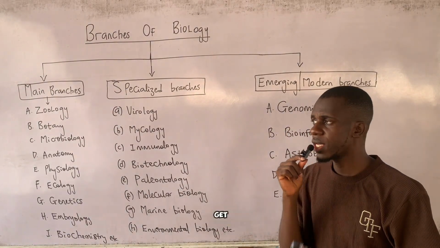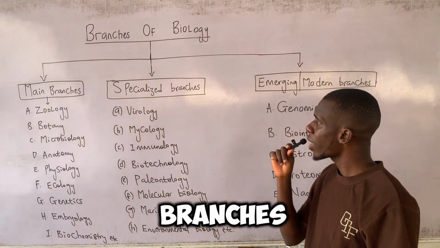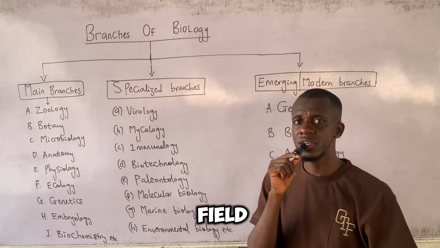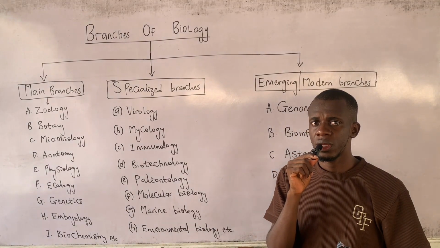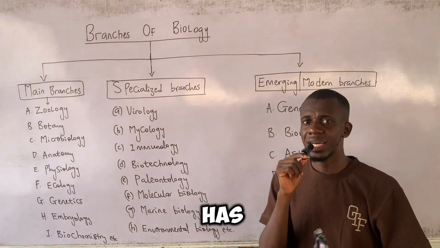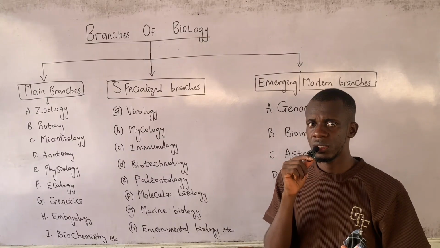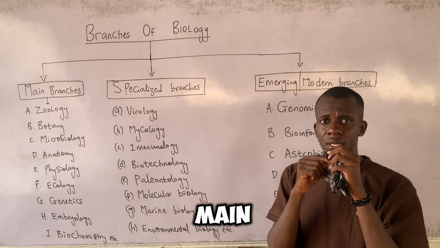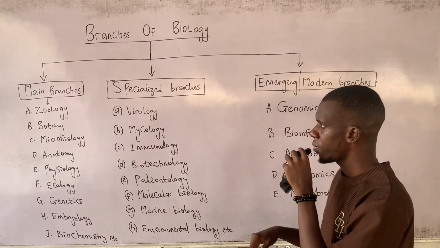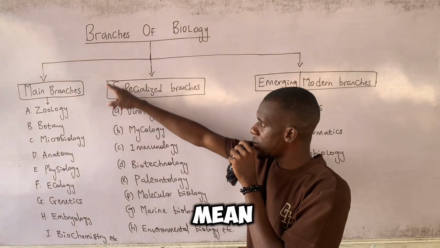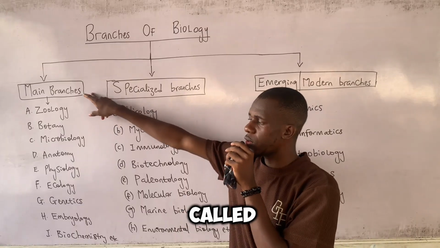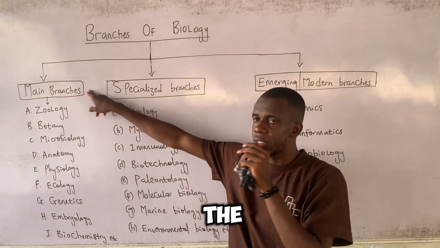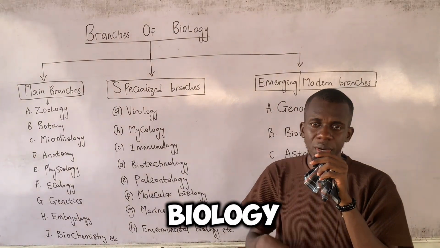All right, so let's get right down to business. The branches of biology. Just like every field in the sciences, biology has branches. Now, as you can see on the board, there are three main branches of biology. By three main, I mean three divisions. We have the main branches, which are the most important branches of biology.